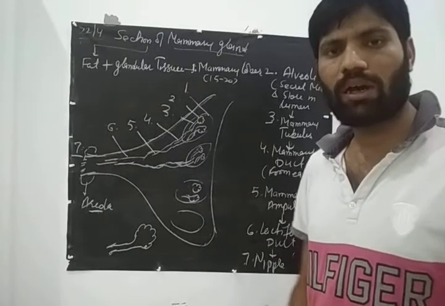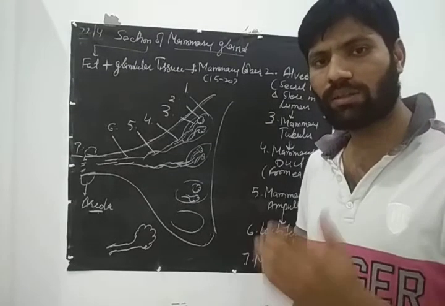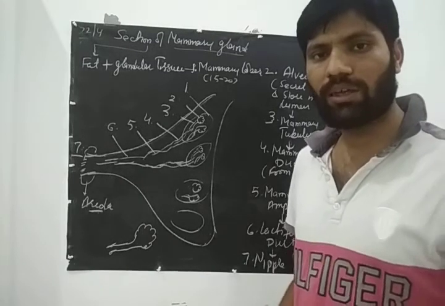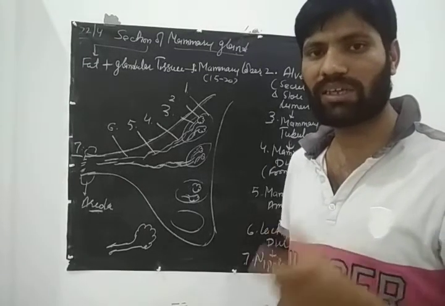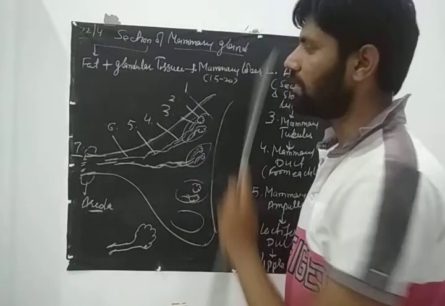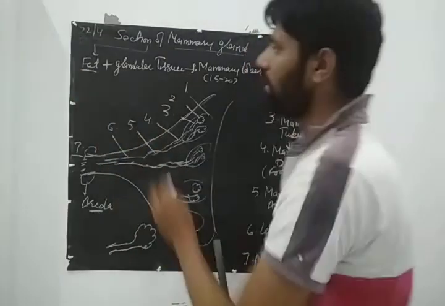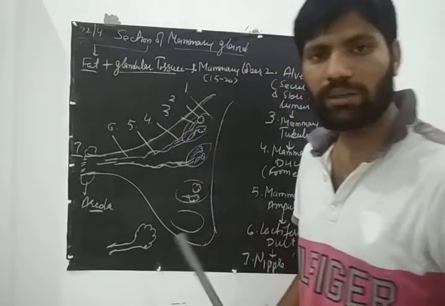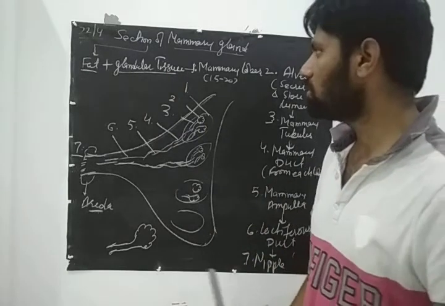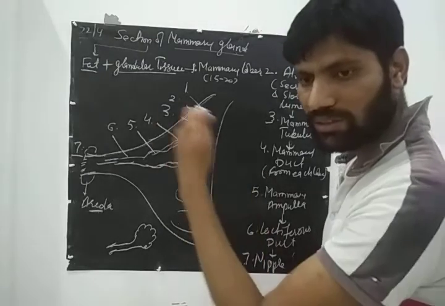As we know, after delivery of a baby, feeding the baby is also an essential part in mammals. So mammals have a pair of mammary glands, or we can say breasts. If we see the section of the mammary gland, there are two different types of tissue: one is fat and the second is glandular tissue, the part that secretes the milk. There are different parts of this mammary gland if we see the section.